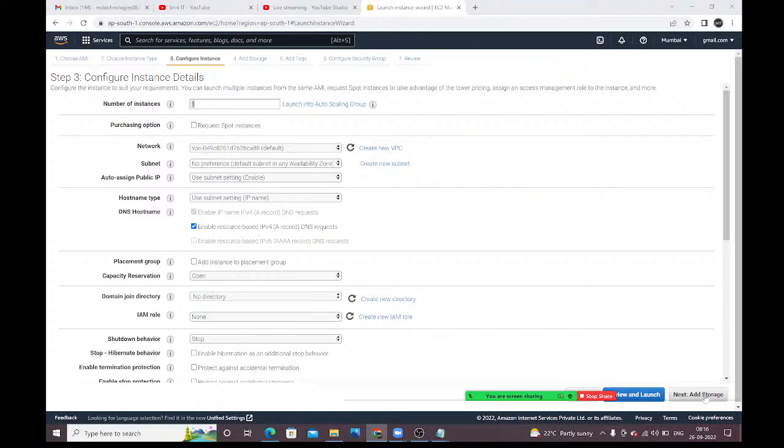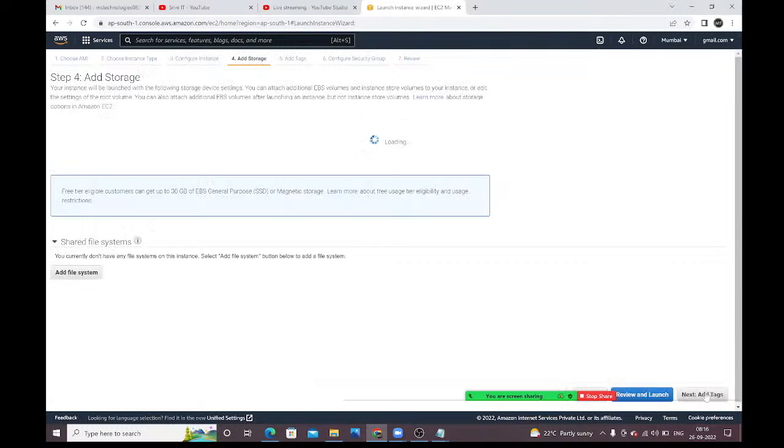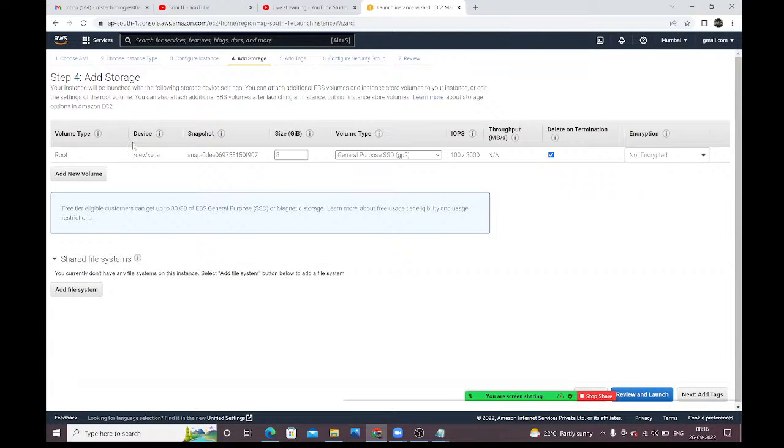I will tell. Okay. See, so next step, third step is what? Configure instance. This is the instance details, guys. Next, click on add storage. See, guys, this is called a volume. We have the volumes topic, there we will discuss. Whenever you create a virtual machine, by default you will get a root volume with 8 GB space.